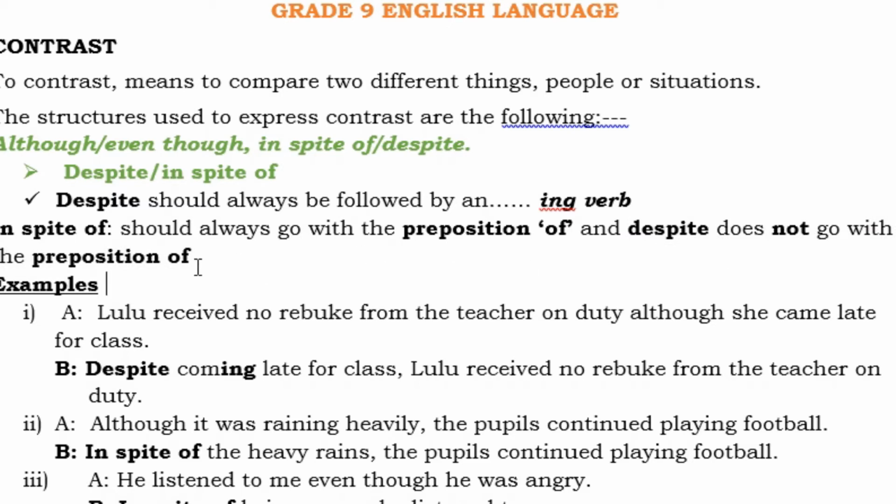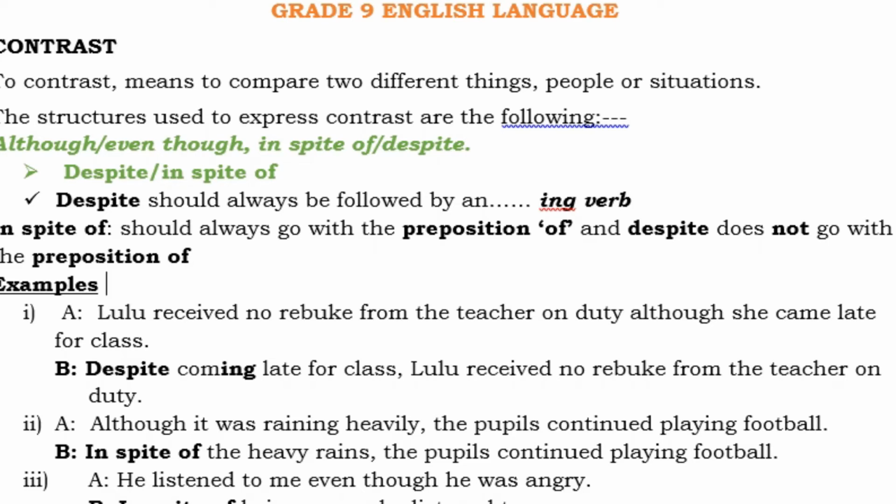So we can say, in spite of being strong, he failed to lift the heavy log. So we have expressed contrast in the two situations. We expect a person who is very strong to lift the heavy log, but this person failed to lift the heavy log although he was very strong. So you hear again me using although here.